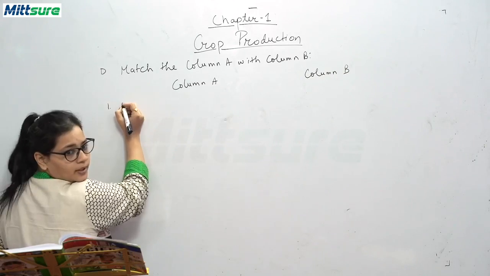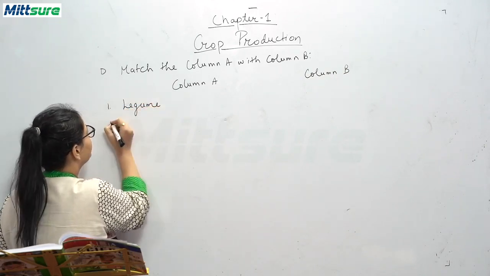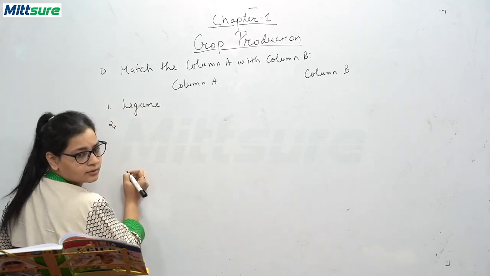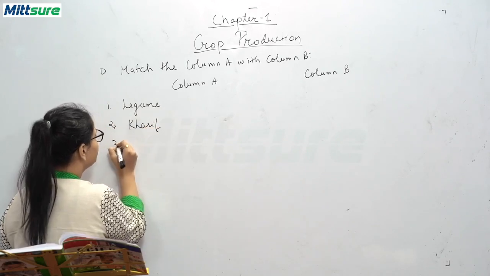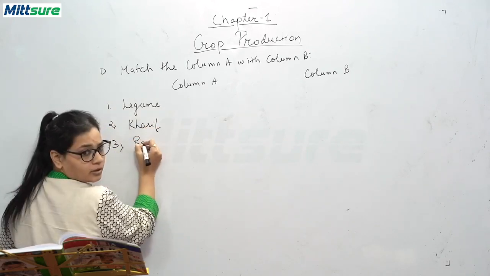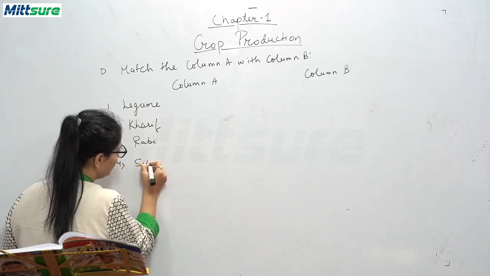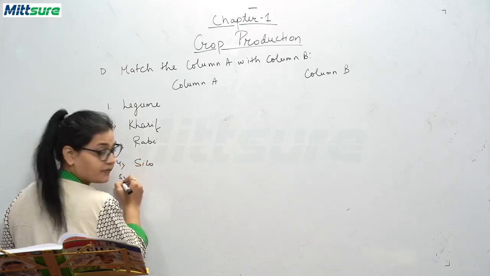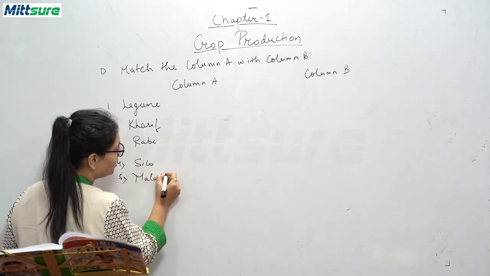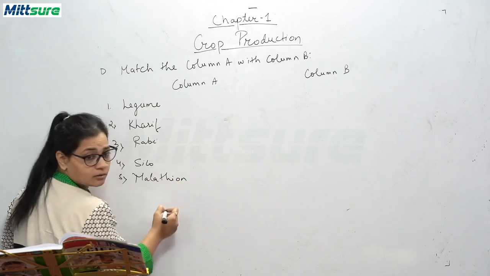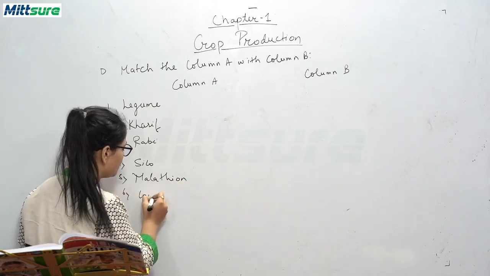First, legume. Second, kharif. Third, rabi. Fourth, silo. Fifth, malathion. And sixth is cow dung.